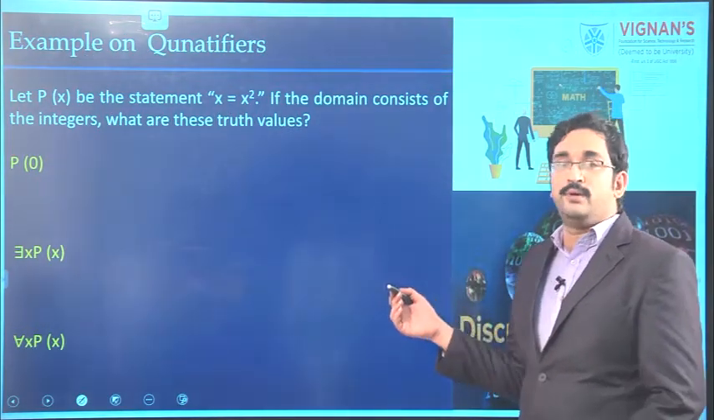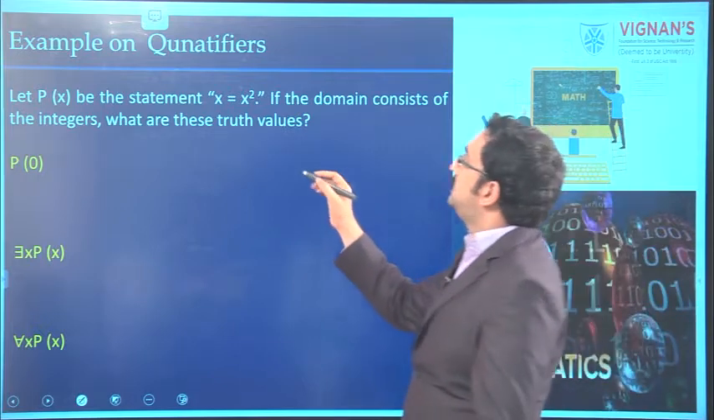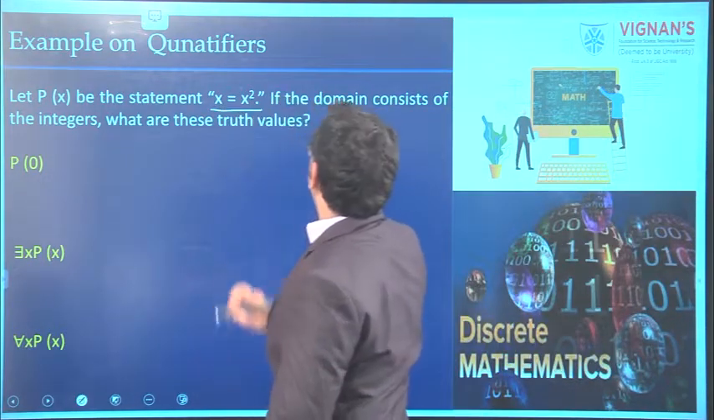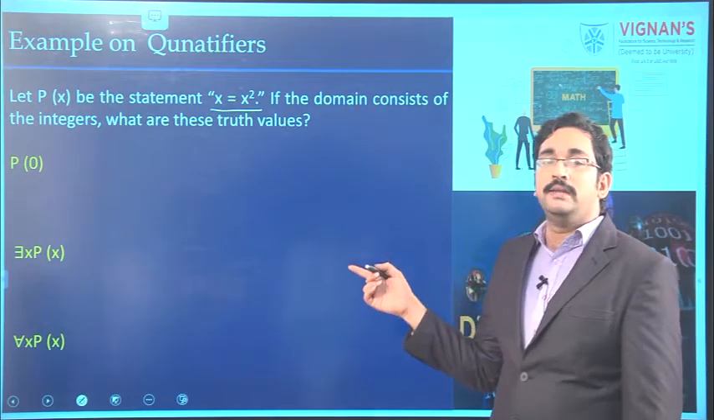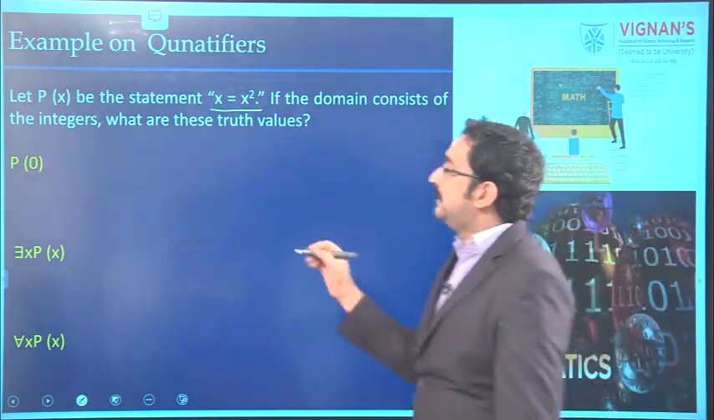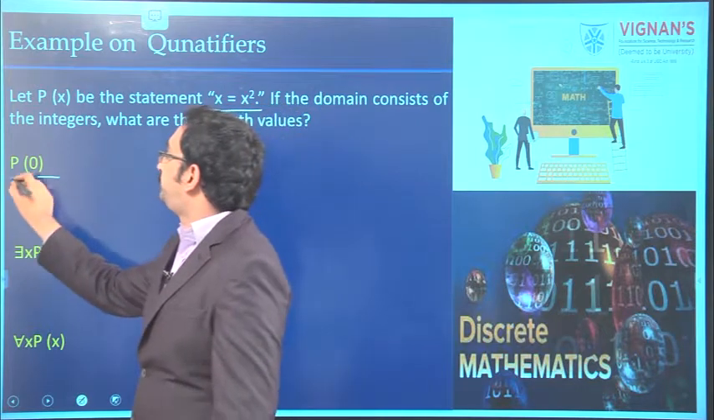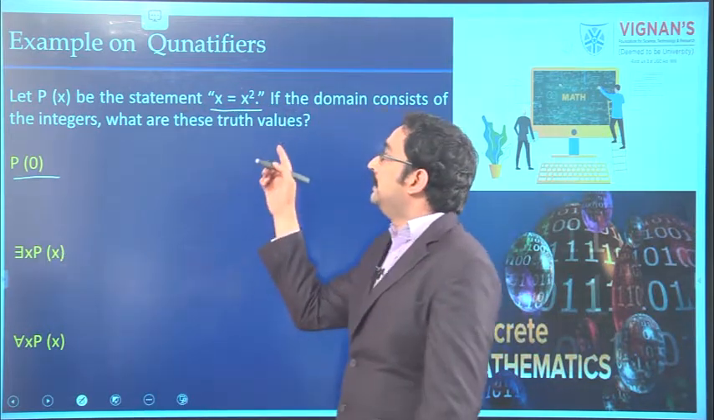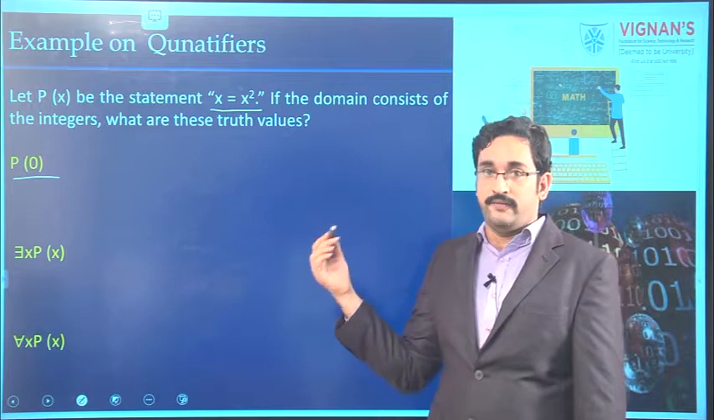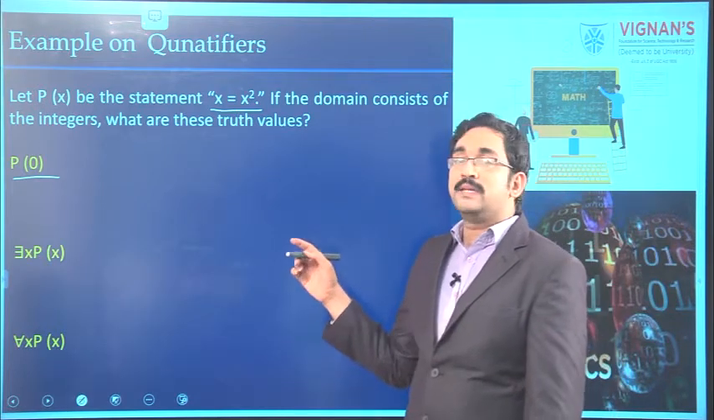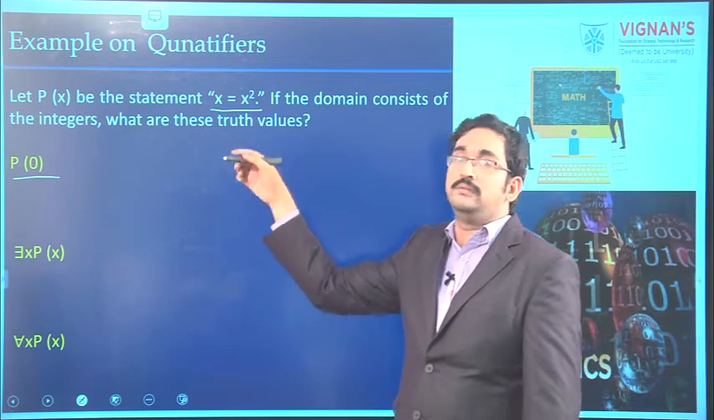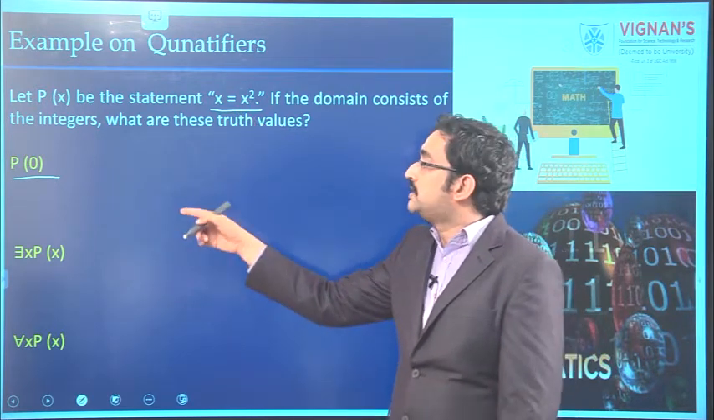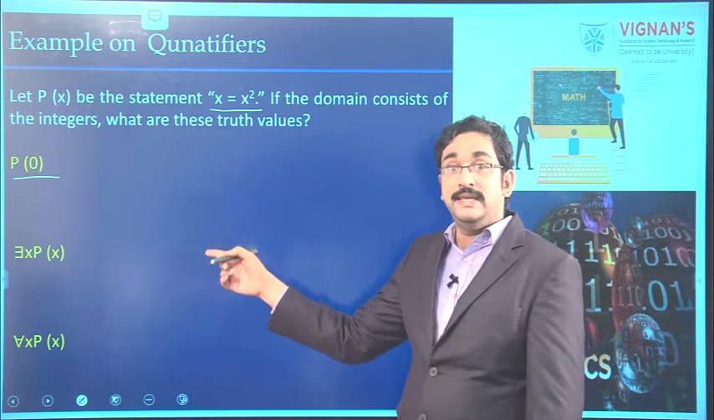Here we can find some more examples. Here P of x is given as x equal x square, and the domain is all the integers. We have to find the truth values. See the first one, P of 0. X equal to x square is treated as P of x. P of 0 means substitute 0 in place of x. That means 0 equal 0 square, which is true. So, the truth value of P of 0 is true.